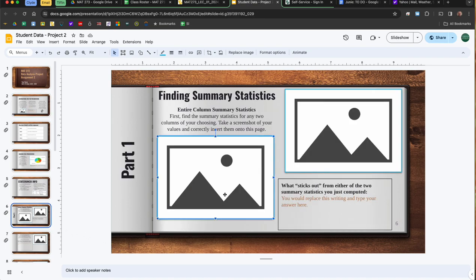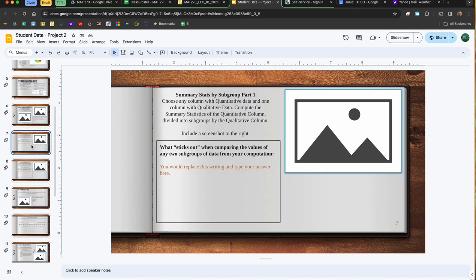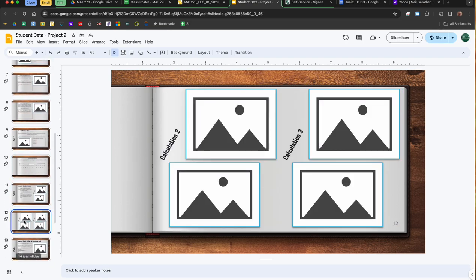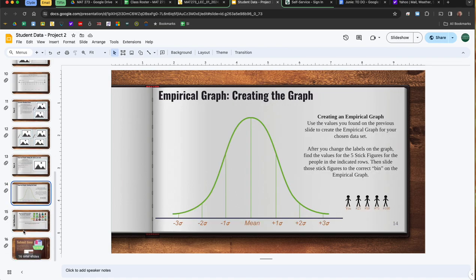This is going to be the first time, though, with these images coming through. In this slideshow, you're going to delete those images, and you are going to add in screenshots or photos from your phone. And you need to make sure, as part of your presentation quality on this, that I can read those. So don't just take a screenshot of the entire screen and make things very, very small. You want to have the relevant information and have it be put there so I can read it. As you go through the slideshow, this will have a few more things on this one that you're going to turn in, meaning you're going to have more slides in this one than you did in the previous one.